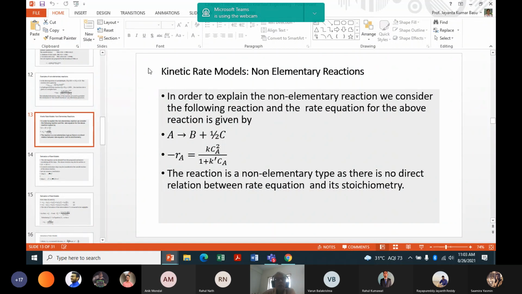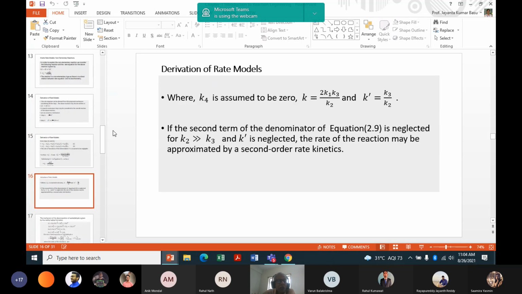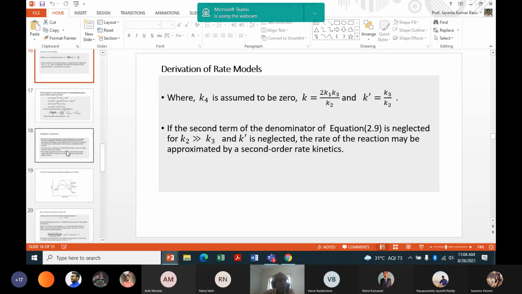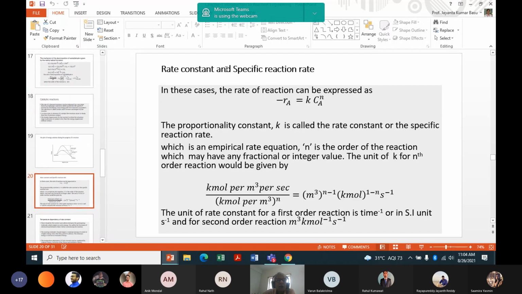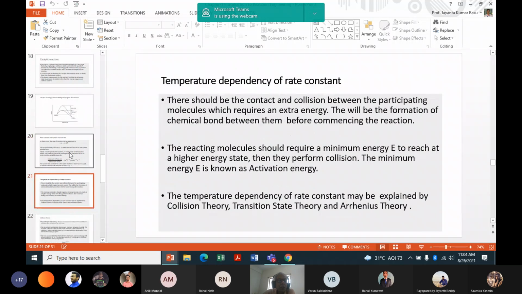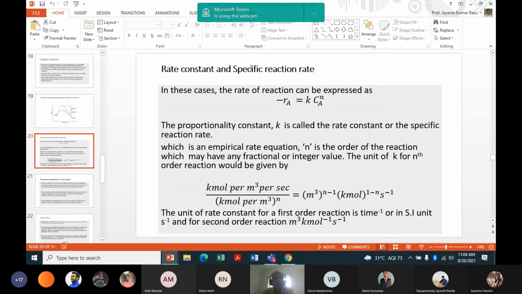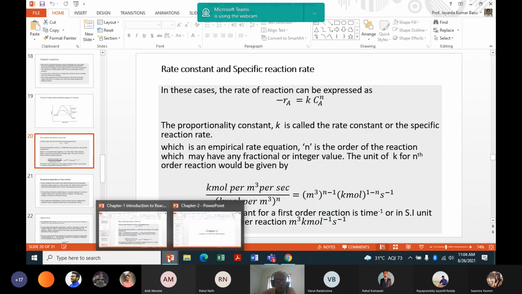The last note contains up to non-elementary reaction and up to this page, that is derivation of rate constant and specific reaction rate and their different units. Up to this page I have already shared. Did you get it in the file section?